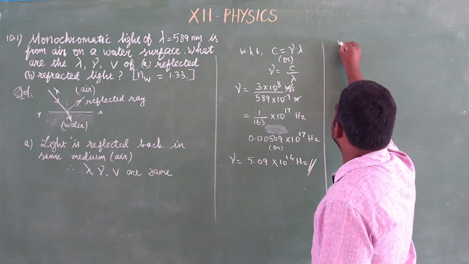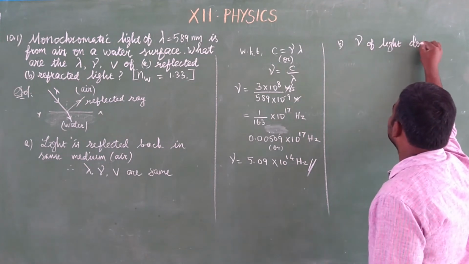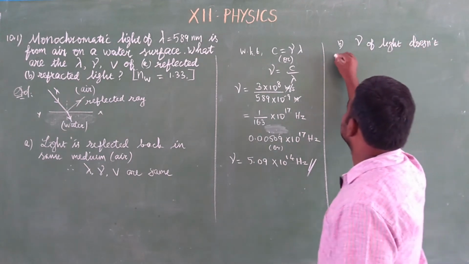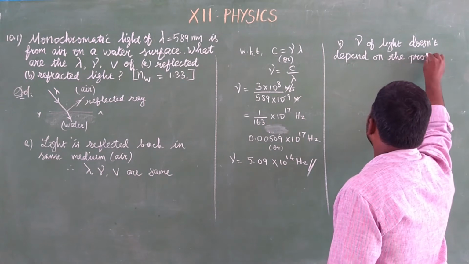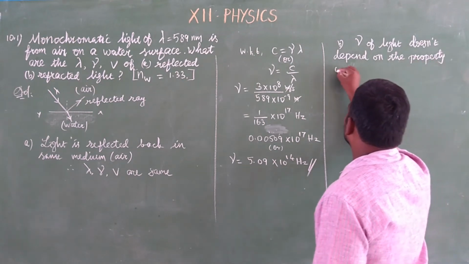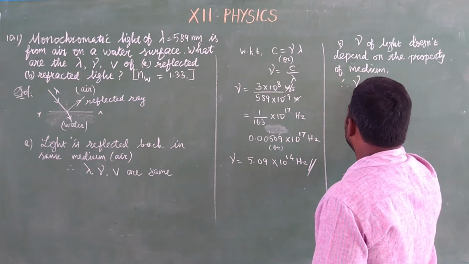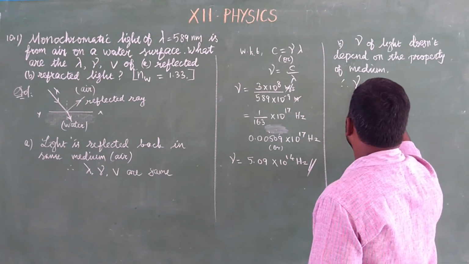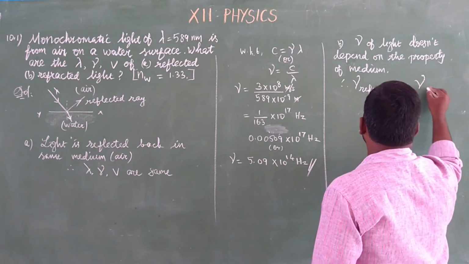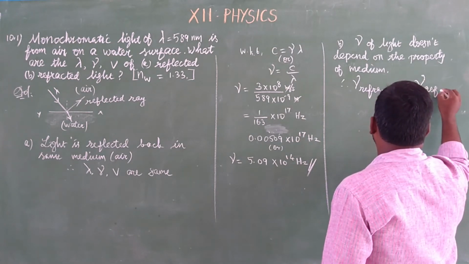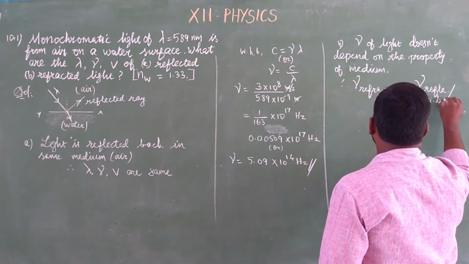So in case B, the frequency of light does not depend on the property of the medium. Therefore, the frequency of the refracted ray must be equal to the frequency of the reflected light or incident light in the same medium.